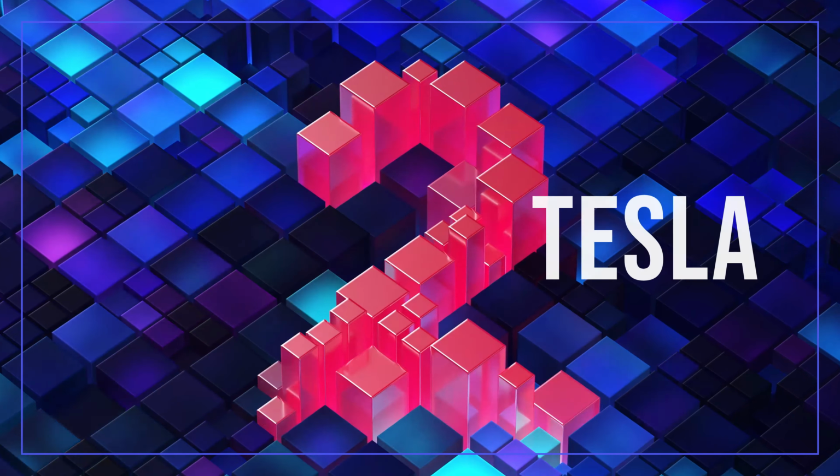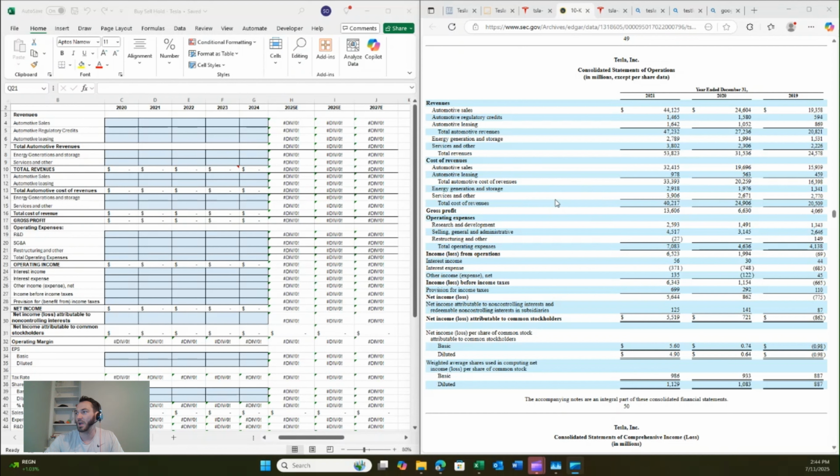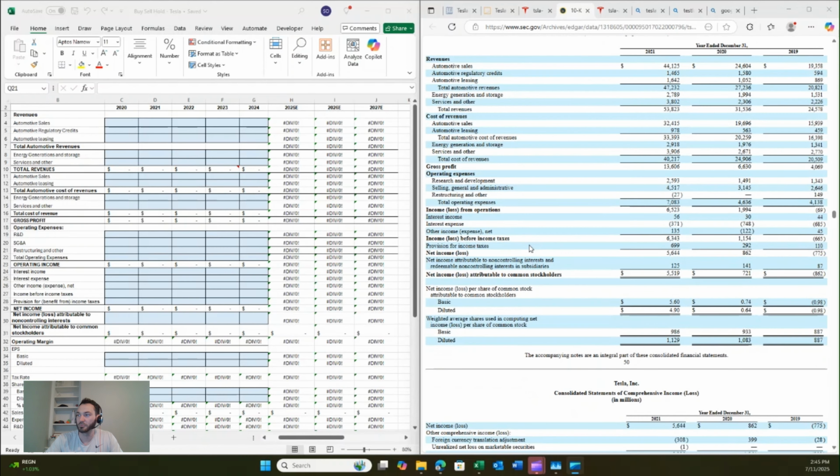Pretty much the same thing here. So still automotive sales, leasing, generation and storage, and services. We're just not including the regulatory credits in the cost of revenues. And then of course with operating expenses, pretty standard: R&D, SG&A, restructuring, and then income from operations. So that's going to be pretty standard as well.